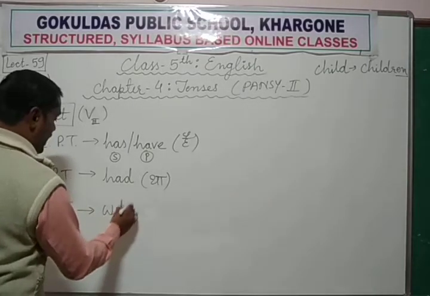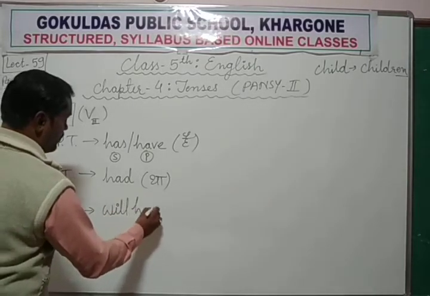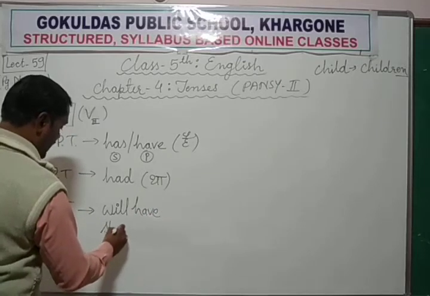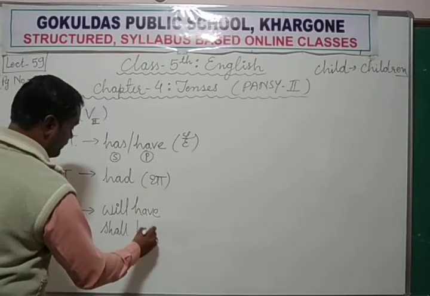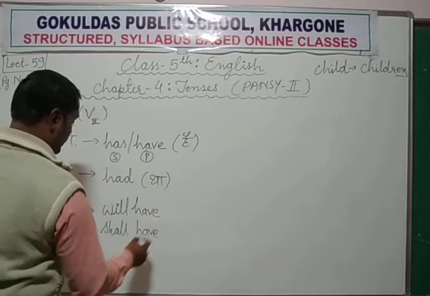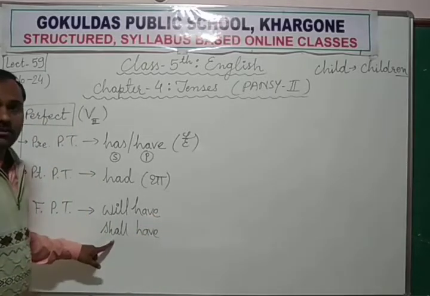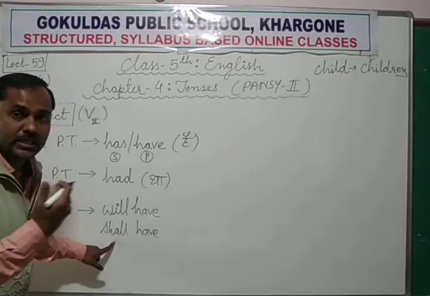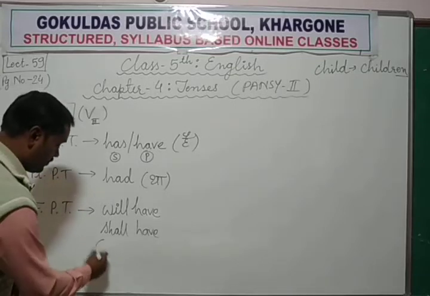Future: will have or shall have. Shall is always used with first person, I or we.